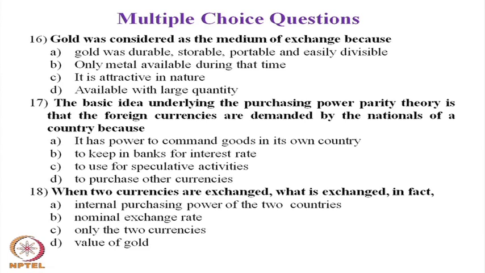The basic idea of purchasing power parity theory is that foreign currencies are demanded by the nationals of a country because foreign currency has the power to command goods and services in its own country. Question number 17, the answer is A.